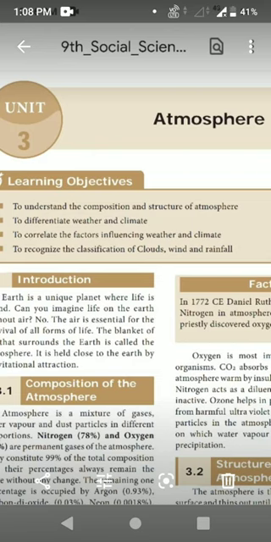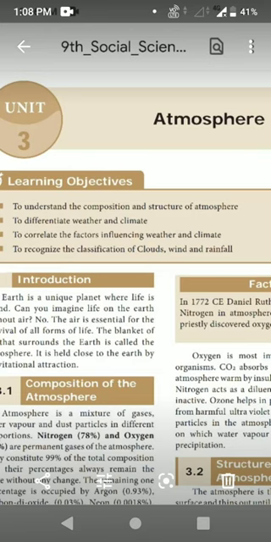See, this Earth is a unique planet where life is found. So, which is the unique planet? Earth. Can you imagine life on the Earth without air? Imagine for one minute whether we can live or survive in this world without air. No, isn't it?